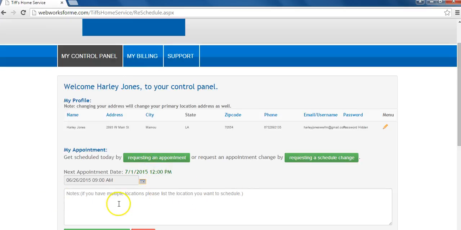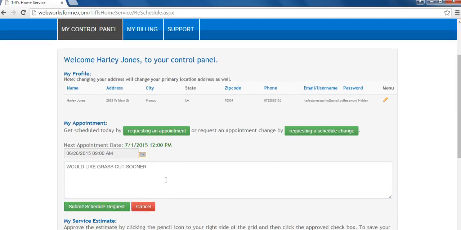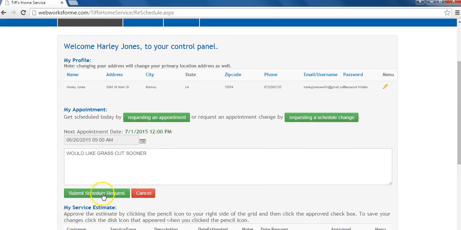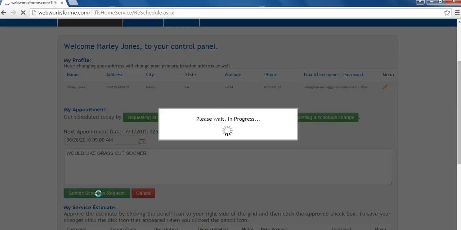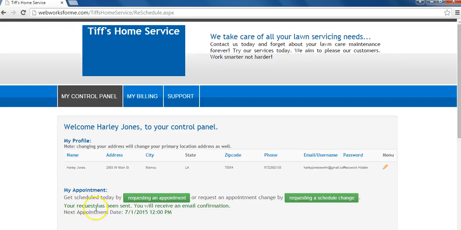In the notes box, if you have multiple locations, please list the location you would like to schedule your request service for. When you're done, you can tell them what it is you're requesting. When done with your date and time and your service notes, hit Submit Schedule Request. Your request has been sent. You will receive an email confirmation.